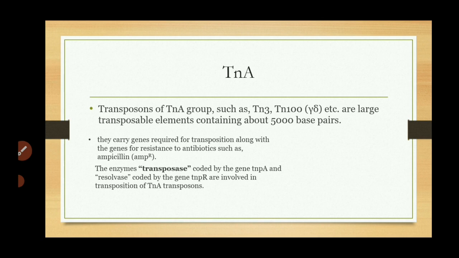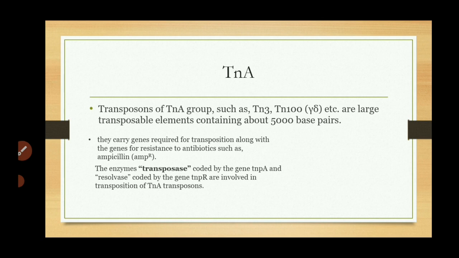The enzyme transposase coded by the gene TnPA and resolvase coded by the gene TnPR are involved in the transposition of TnA transposons. So here these transposons, that means the TnA group transposons, also carry the genes for resistance to antibiotics such as ampicillin, and the enzymes like the transposase.